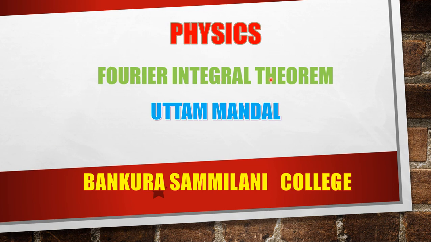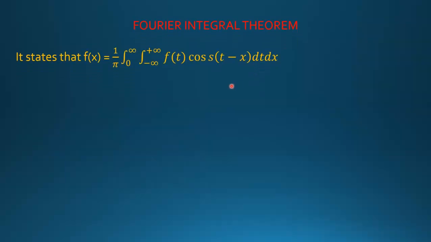Fourier integral theorem. The Fourier integral theorem is given by f(x) = (1/π) ∫ from 0 to ∞ ∫ from −∞ to +∞ f(t) cos s(t − x) dt ds.